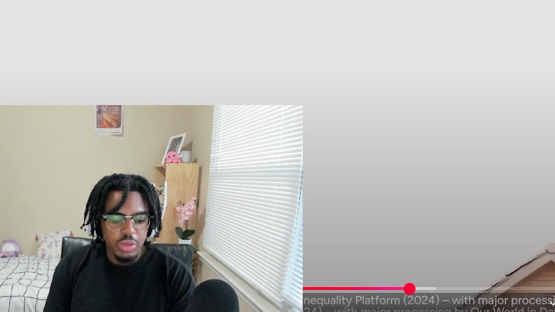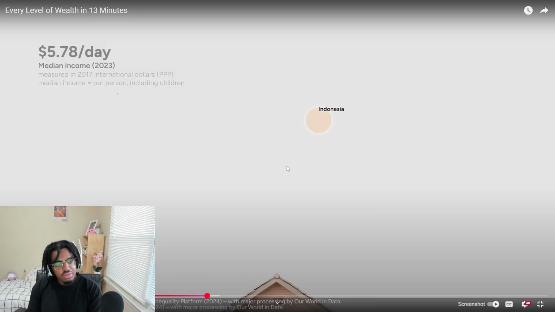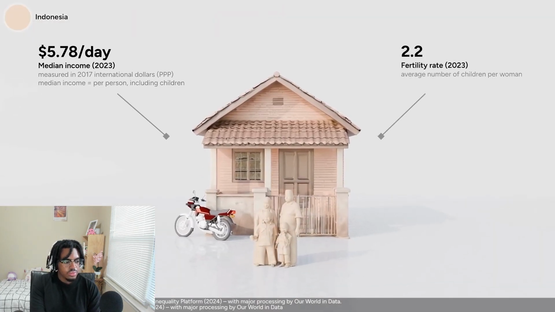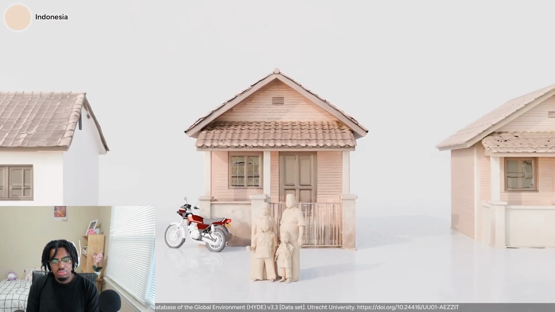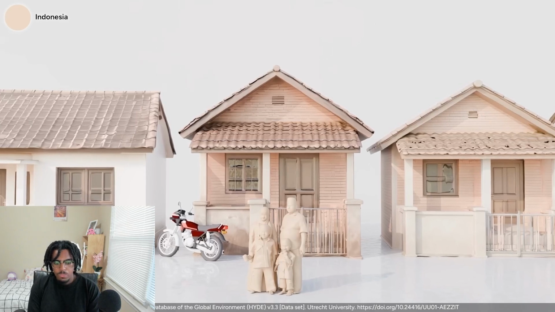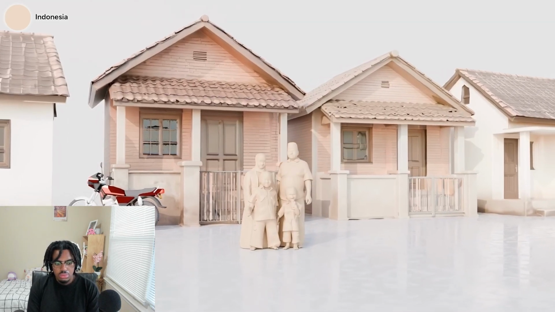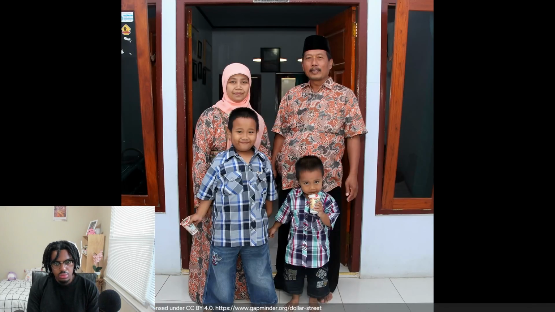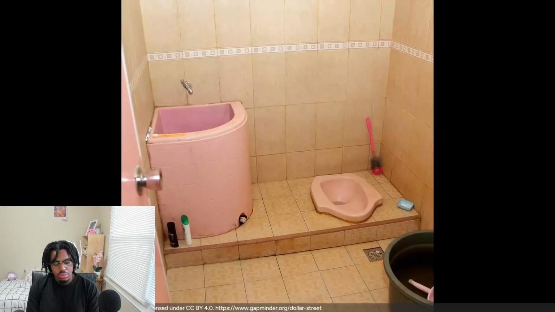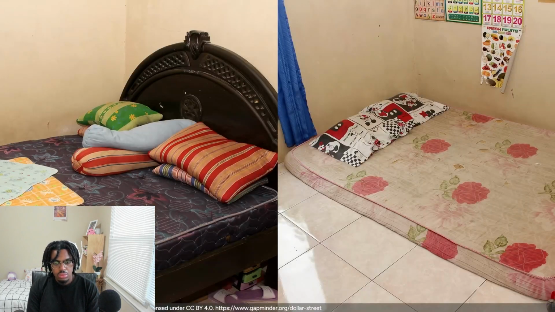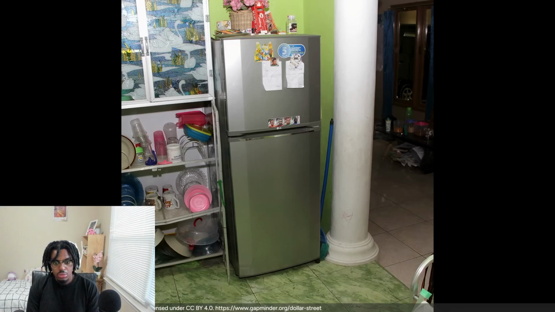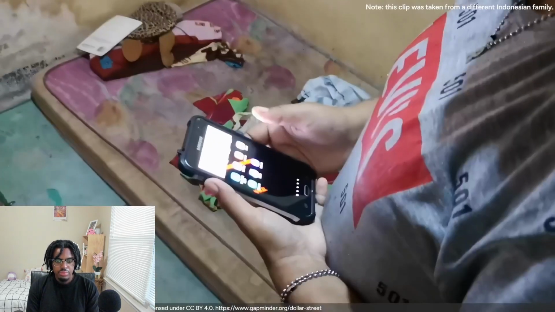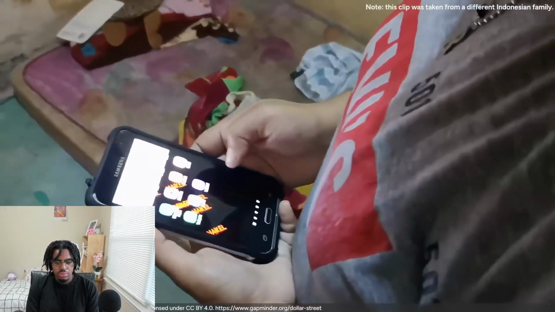Okay, the yearly number is something. The median wage is around $6 per day, and women have on average around 2 children. Most families now live in urban areas, not rural. As countries develop, the population tends to migrate from the countryside into urban areas. This family of 4 lives in a house with a bathroom, a kitchen, bedrooms, and other amenities we didn't see in the previous income levels. Oh, damn. Motorbikes are a common means of transportation, and most people have access to internet and use smartphones.